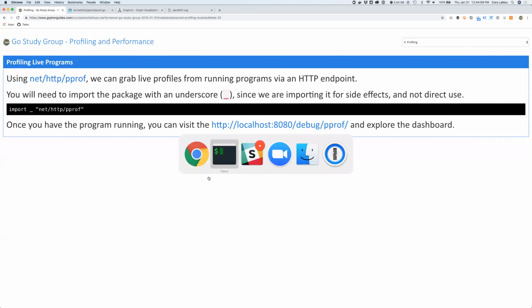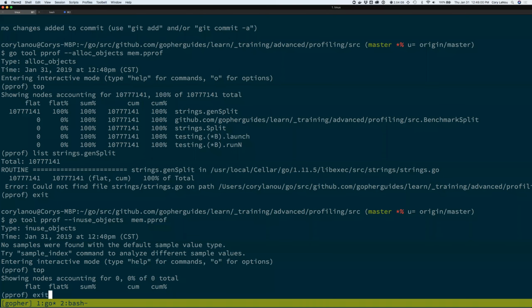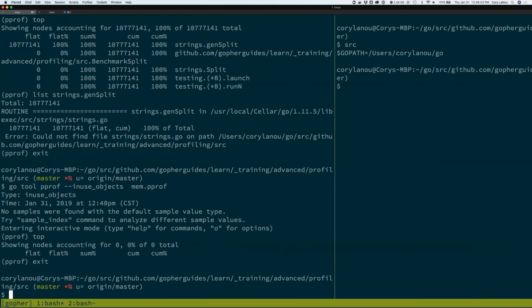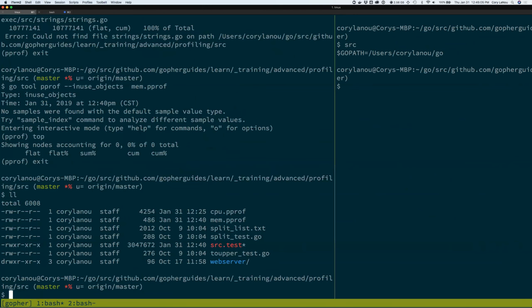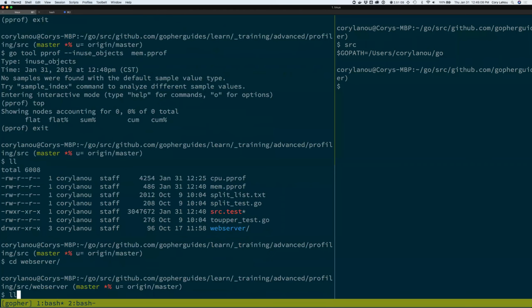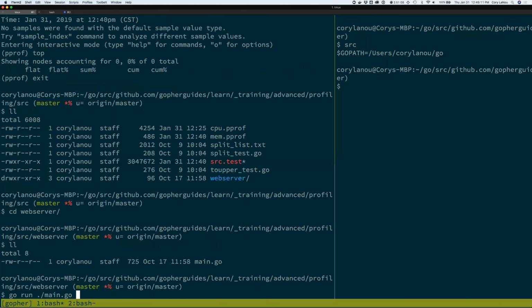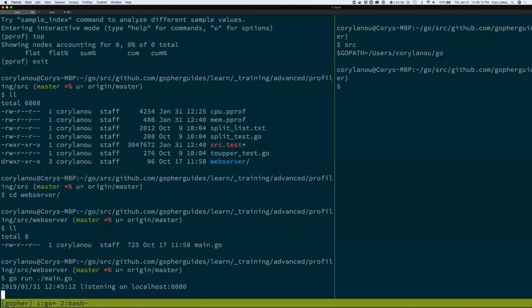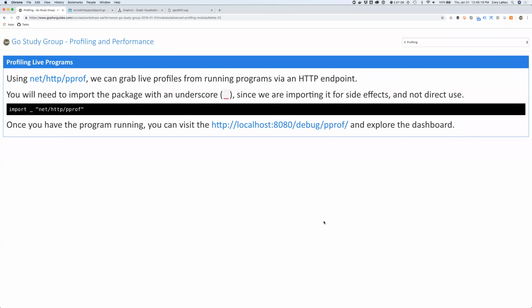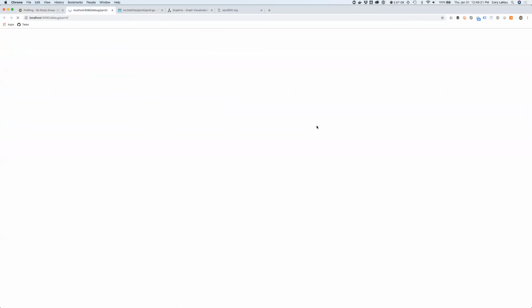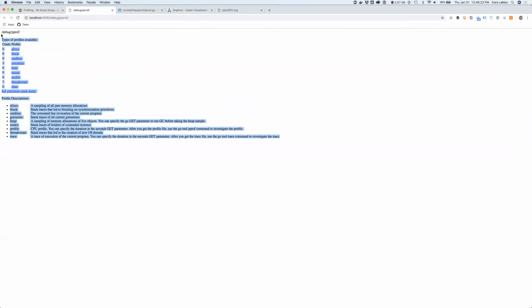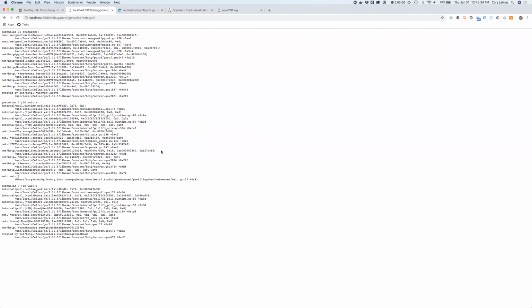And what's really neat then, let's go ahead and run this locally here. Let's get rid of this. We'll come back to that one in a minute. Let's see, where are we here? Okay. This is my web server with the main.go that's actually got the net pprof in it. And see it's listening on host 8080. If I actually go to these debug pprof endpoints right now, you'll see that this is actually the endpoint to dump all that stuff. So there's really nothing going on because it's just a website under no load right now. So if I hit this endpoint, you're not going to see anything. But I can actually, from this point, dump the entire stack trace, right?